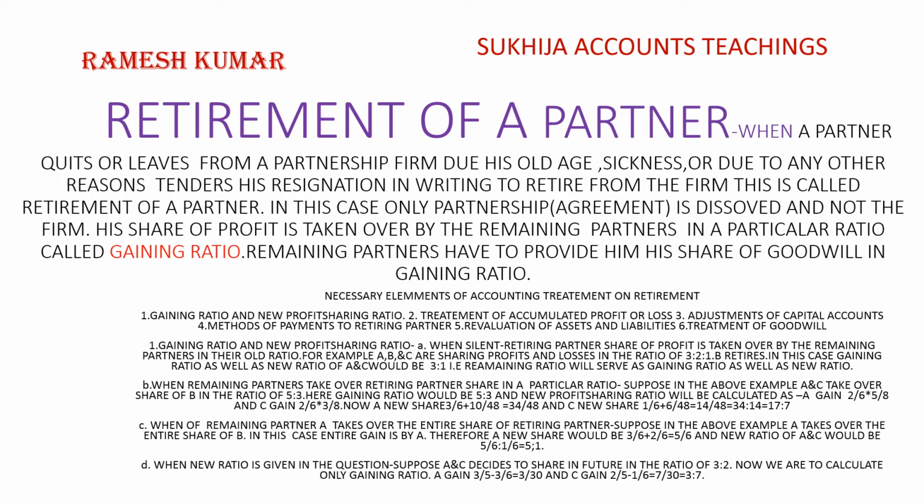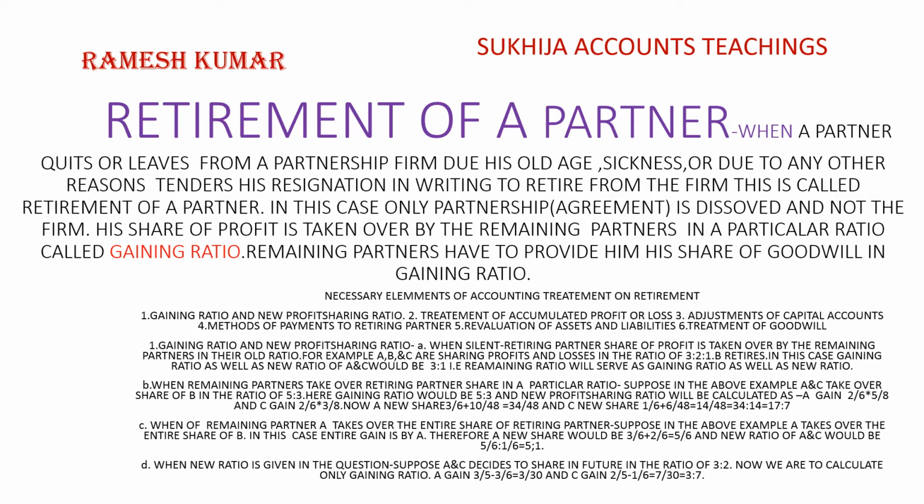Necessary elements of accounting treatment on retirement. Number 1, gaining ratio and new profit sharing ratio. Number 2, treatment of accumulated profit or loss. Number 3, adjustment of capital accounts. Number 4, methods of payments to retiring partner. Number 5, revaluation of assets and liabilities. Number 6, treatment of goodwill.